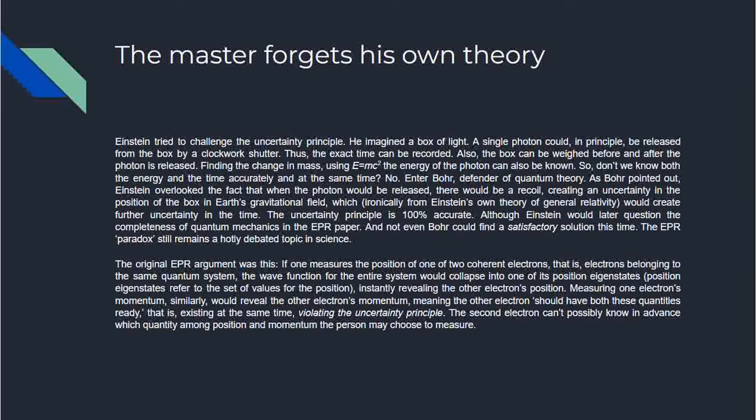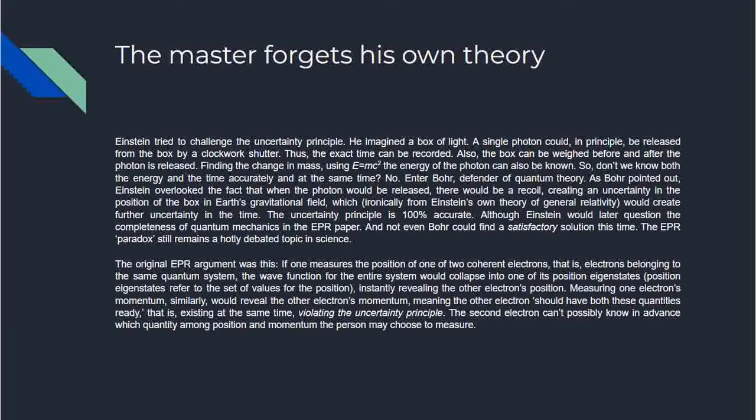Okay. The master forgets his own theory. Einstein tried to challenge the uncertainty principle. He imagined a box of light. A single photon could, in principle, be released from the box by a clockwork shutter. So this was a thought experiment. I thought I would include it because it's very insightful. The exact time can be recorded. Like we have a single photon in a box of light, just for the sake of thought experiment.